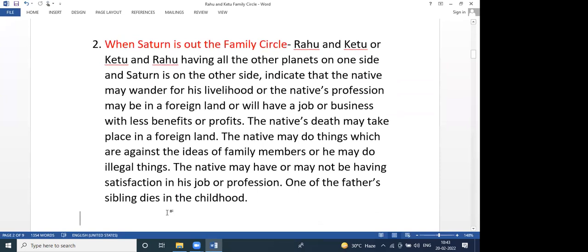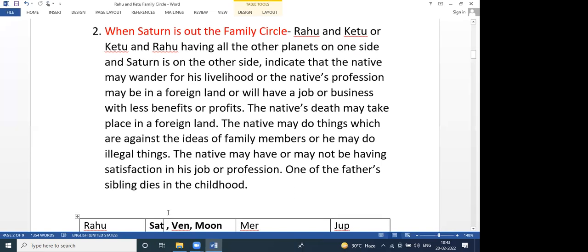So generally, many clients pose this question: will I settle in India or will I settle in a foreign country? So generally, our Indian people will ask, sir, do I have foreign travel yoga, or will I settle in a foreign country?